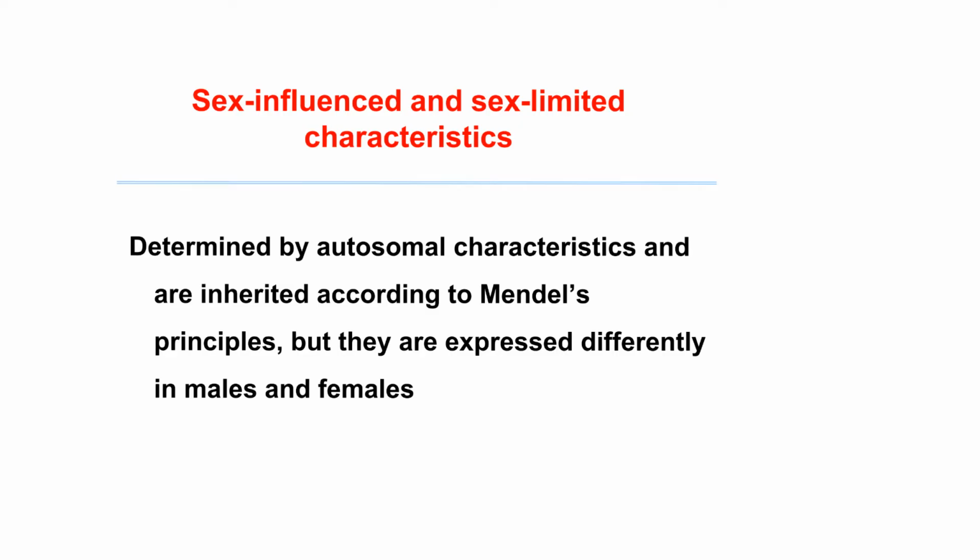Here we will talk about the inheritance of traits which are encoded by genes located on autosomes. However, their manifestation is affected by the sex in which you find them. So we will start with sex influence and sex-limited characteristics. Both, as I mentioned before, are encoded by genes located on autosomes. However, the expression differs in males and females.